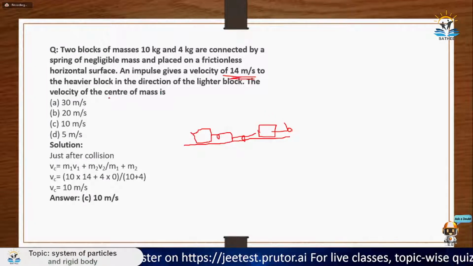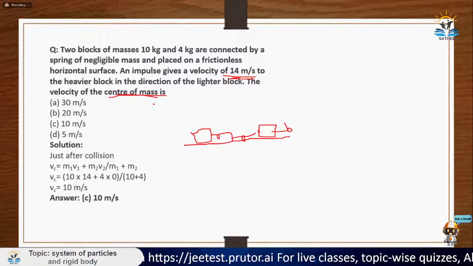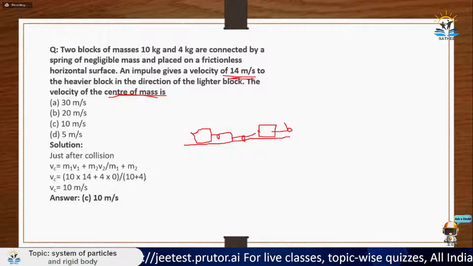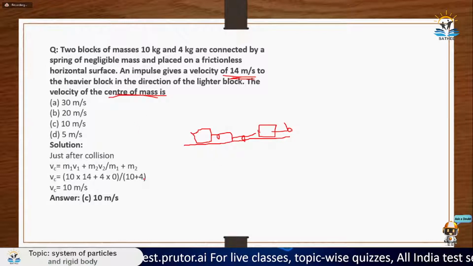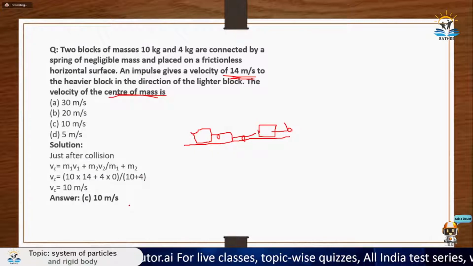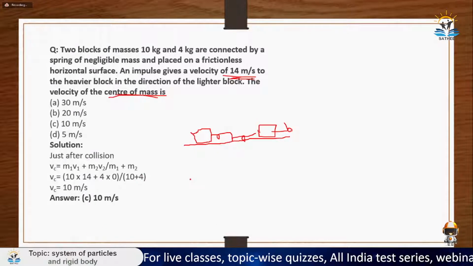So the velocity of center of mass will be what? I have to find this. Okay, so to solve this question, what we need is the concept of collision and all those things. So firstly, let us read that and then we will come back to this question.